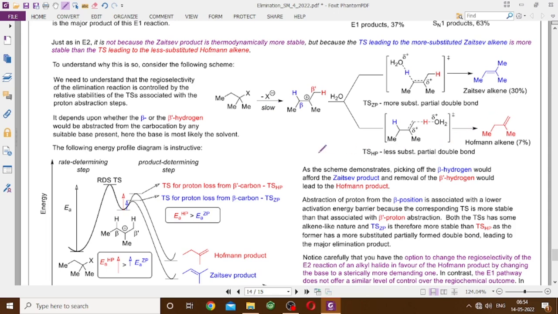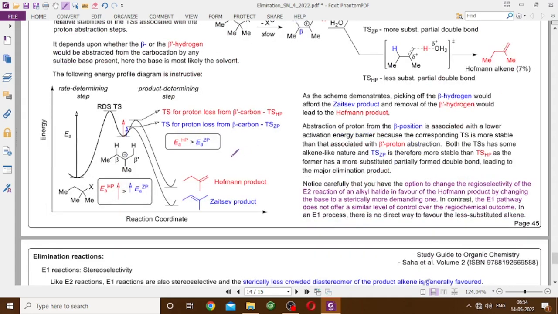By steric crowding. Increasing the steric crowding, you are slowing down both Hofmann as well as Zaitsev elimination reactions, but since the Zaitsev transition state is more susceptible to steric crowding, you are slowing the Zaitsev more compared to the Hofmann, and therefore Hofmann emerges as the major product.